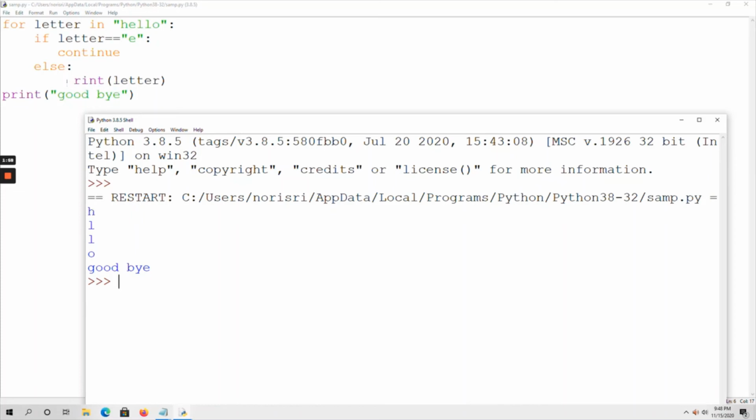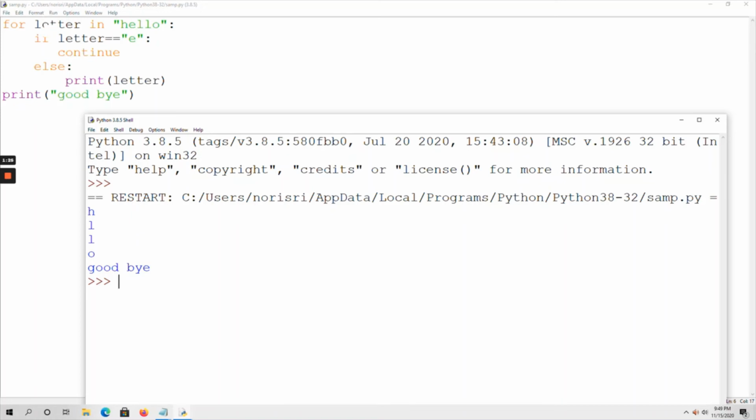Now the control goes back to the for loop. After h I have e, so now letter is assigned with e. If letter equals to e, both are equal, so this condition is true. Continue. Here I am using the keyword continue. So what happens? It will skip the rest of the code for that current iteration, and whenever we use continue, the control goes back to the loop.